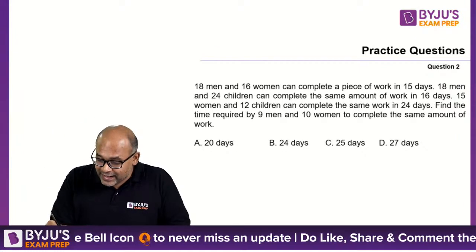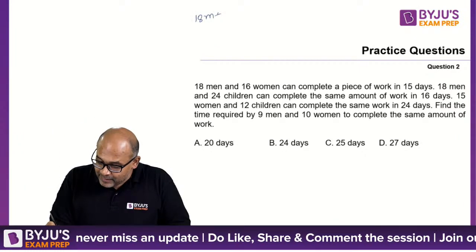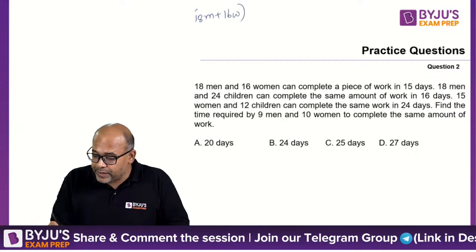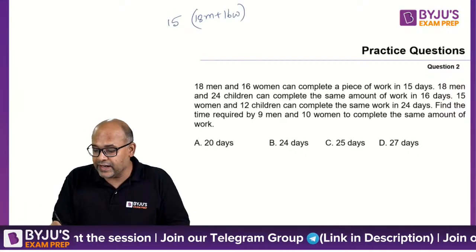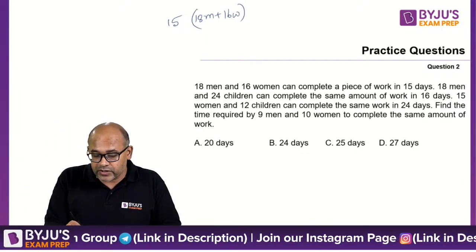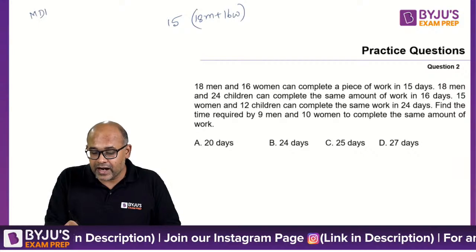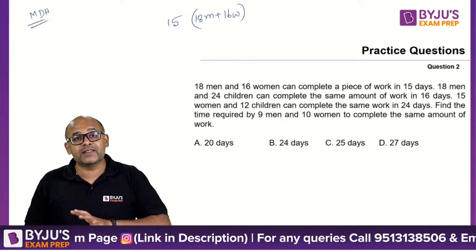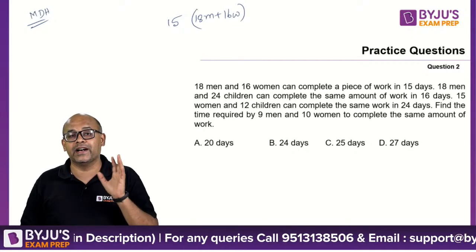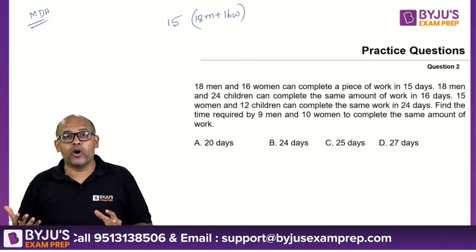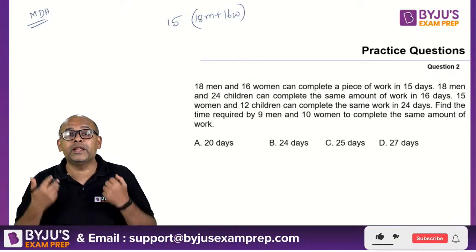So we have 18 men plus 16 women can do a piece of work in 15 days. So this is how you write. We have the concept of man, day, hour, correct? Now this is if all of them are men, all of the same efficiency, we will say man hours. What happens when there are different types of people involved whose efficiency may not be the same?